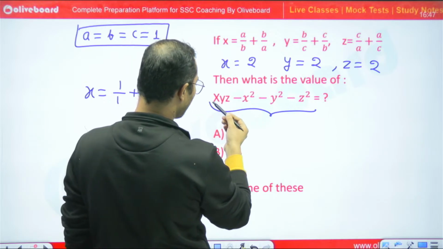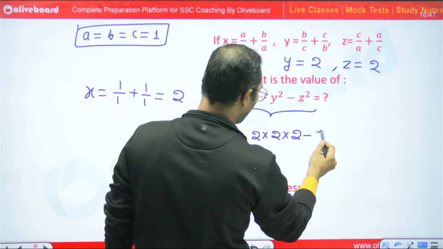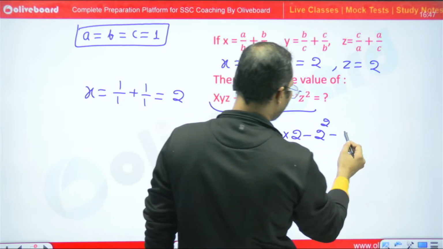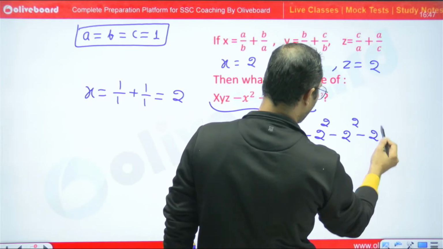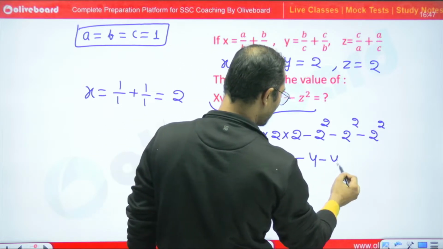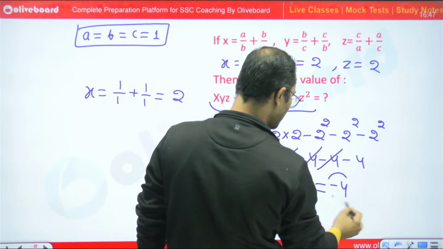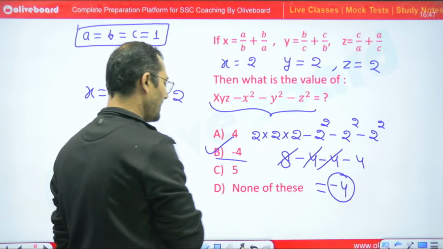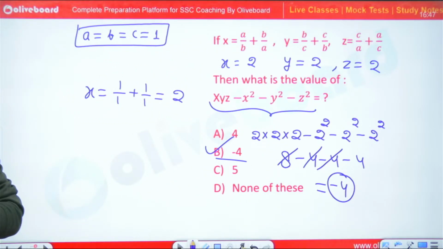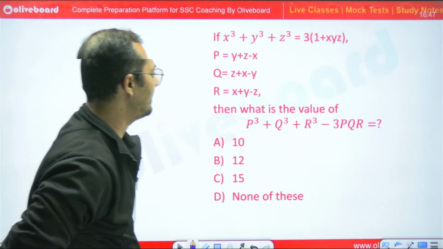The question is asking xyz minus x square minus y square minus z square, so 2 into 2 into 2 minus 2 square minus 2 square minus 2 square. So here I will get what? 8 minus 4 minus 4 minus 4. So this is cancelled. Minus 4 is the right answer. So B part is the right answer. Minus 4 is the right answer. I hope this is very much clear.